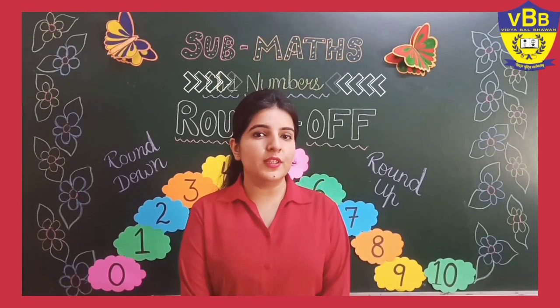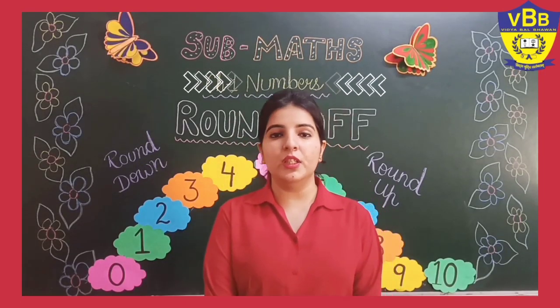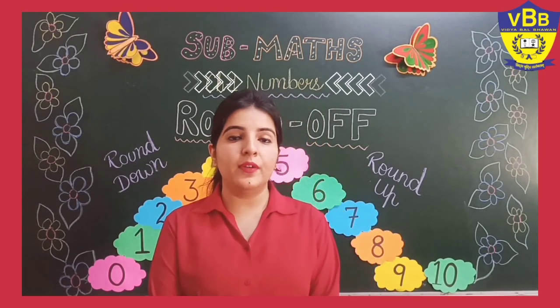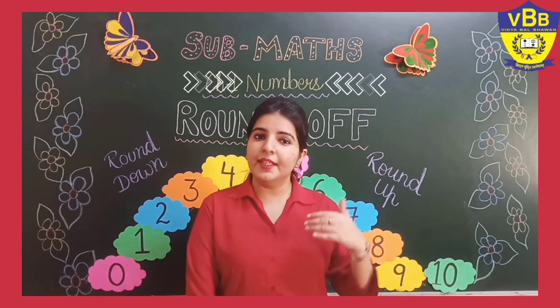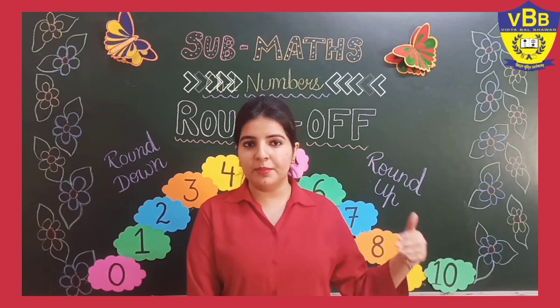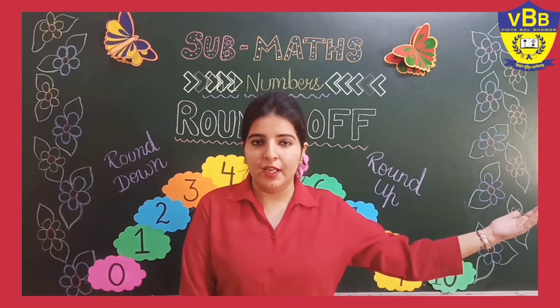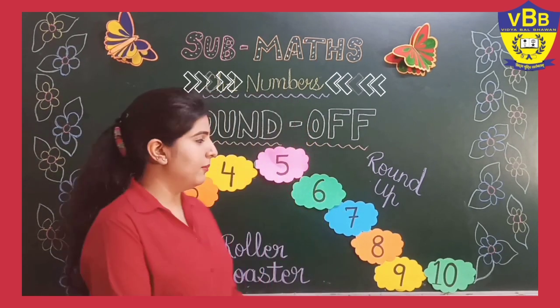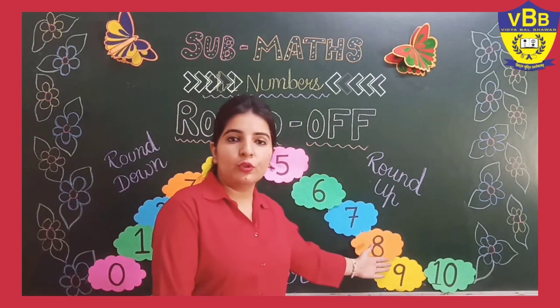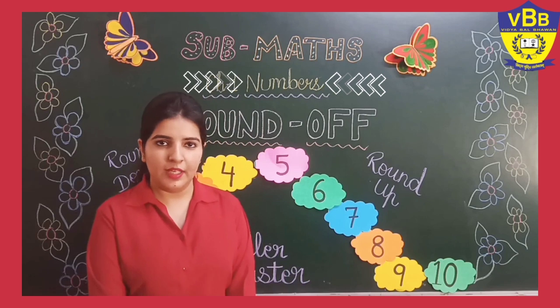So now students, first of all we are going to learn the concept of rounding off with one digit numbers only. Then we will move to two-digit numbers and three-digit numbers and so on. So first of all, I have the numbers from 0 to 9 on my board. Am I right?